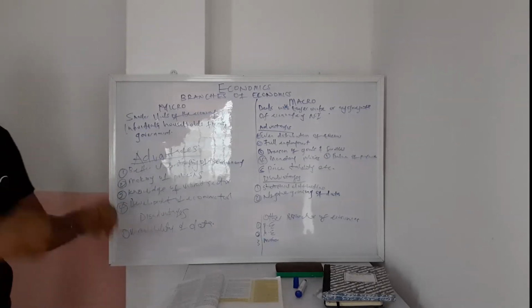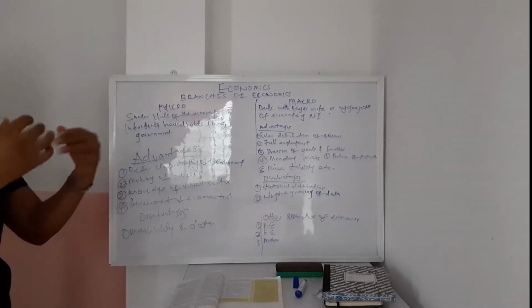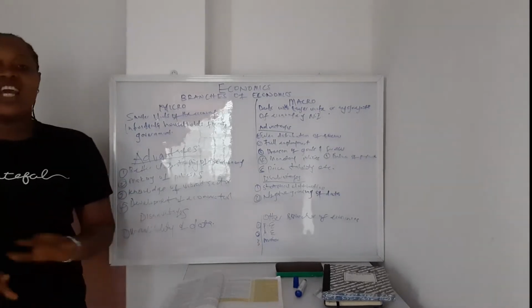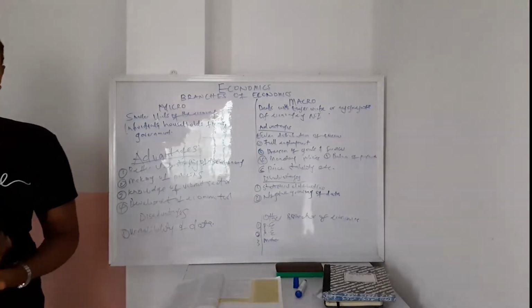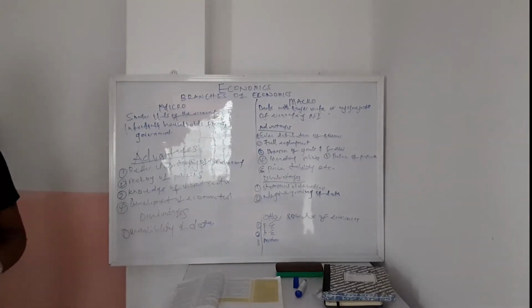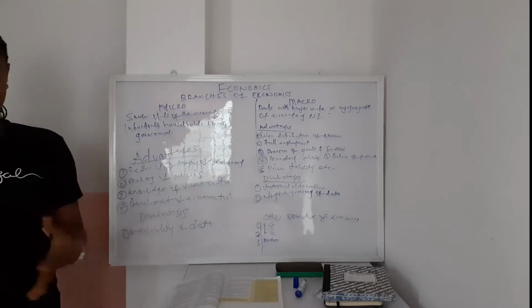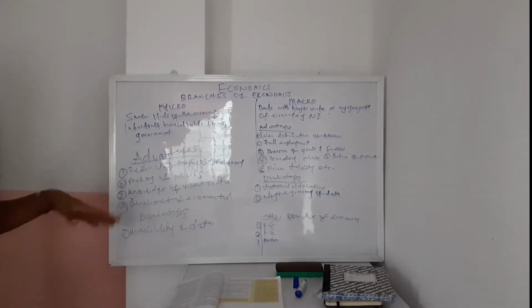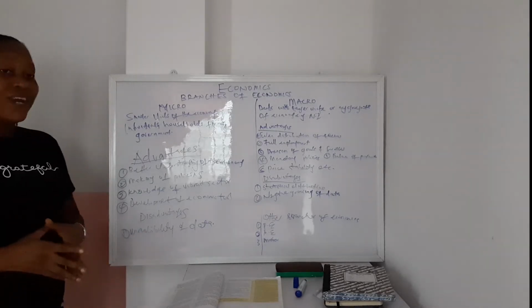You can see those that are doing very well, and these are what we use in managing the macro aspect of it. Then number 3 is the development of economic tools. In every nation, economic tools are required to ensure that there is stability and equilibrium in the economy. So all of these, and more, are the advantages of microeconomics.